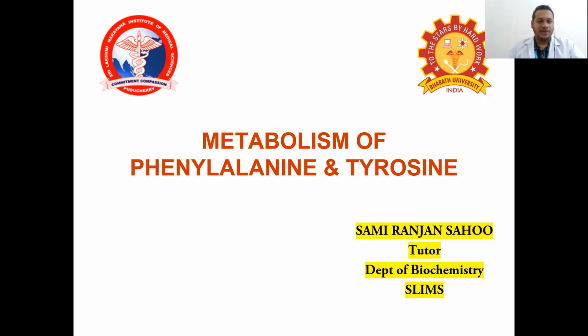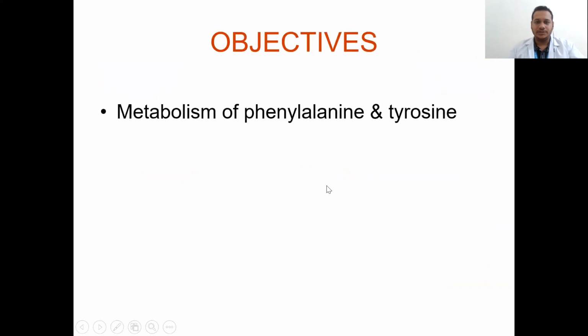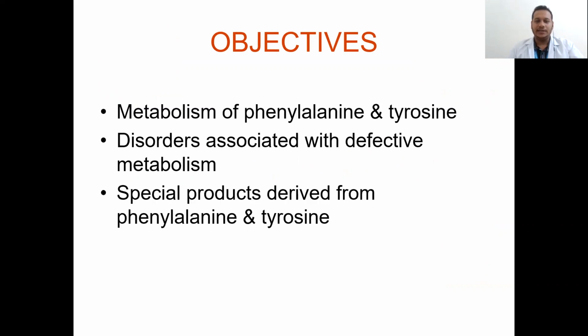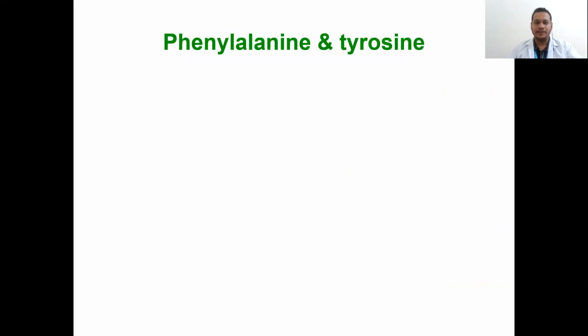And today's topic is metabolism of phenylalanine and tyrosine. So the objectives are the metabolism of phenylalanine and tyrosine, the disorders associated with defective metabolism, and the special products which are derived from phenylalanine and tyrosine.